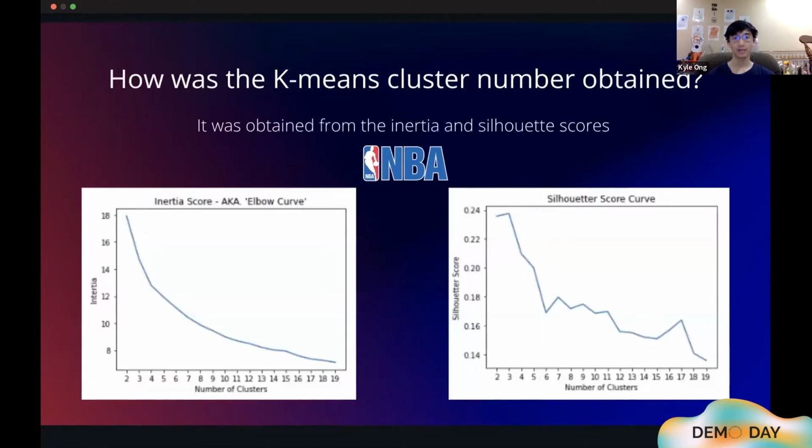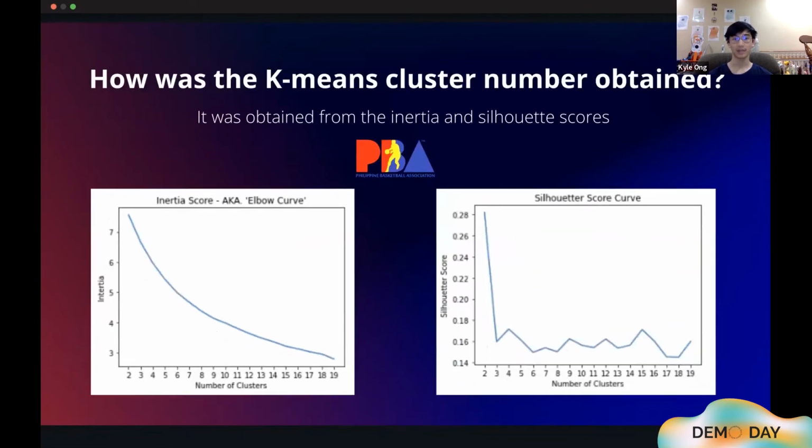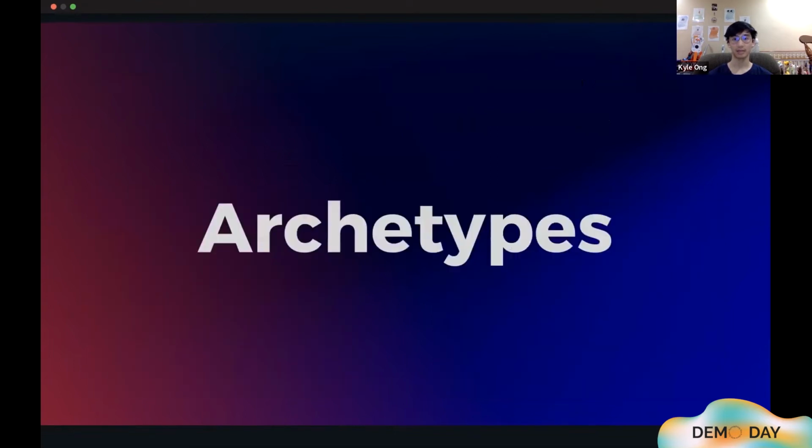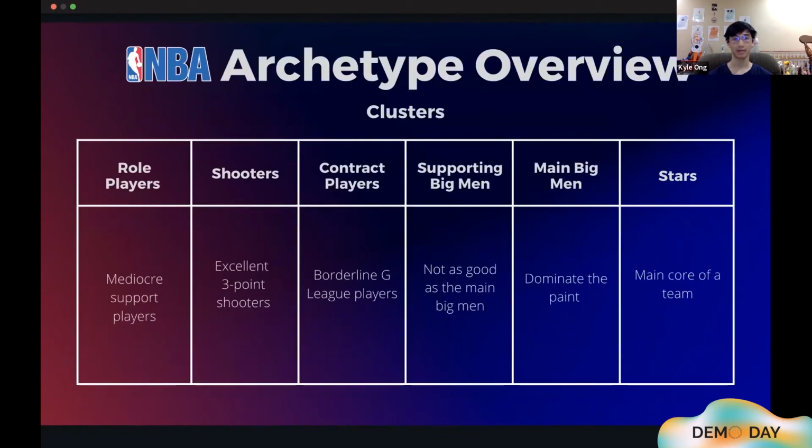Oh, how was the optimal k-means cluster number obtained? Well, it was obtained by identifying the inertia and silhouette scores. For the NBA, the cluster number was identified as 6. It can be seen that the graphs for the inertia and silhouette scores decrease slower after the 6th cluster. A similar method was used to find the k-means cluster number of the PBA, and we identified it to be 6 clusters as well. So now we'll be moving on to the archetypes for the NBA.